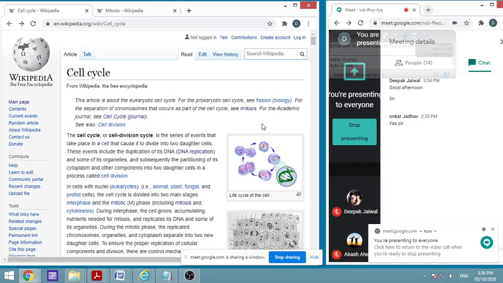Now this cell division is important. I hope you remember cell division from earlier. Basically we have two important things about cell division. A cell is divided to make two daughter cells, and these two daughter cells grow again and divide into further daughter cells. So it is an important part of the life cycle.